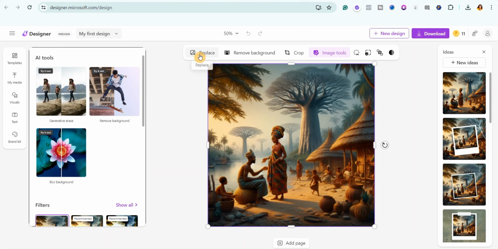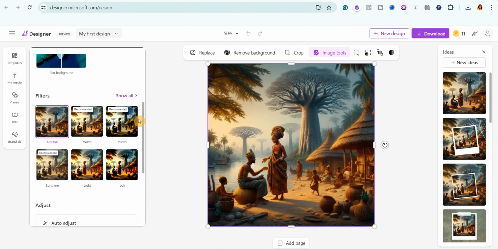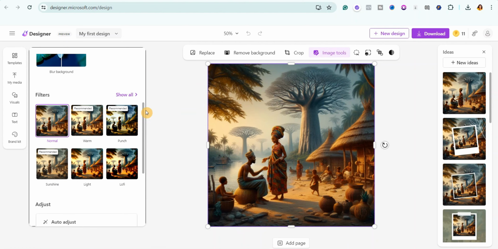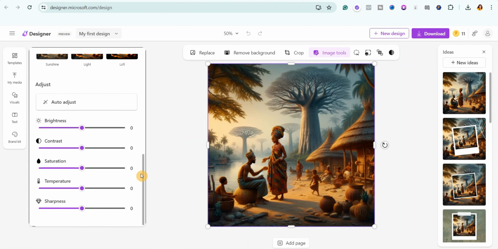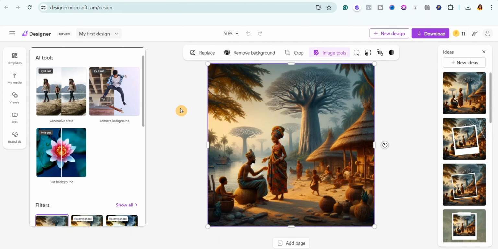You see you can replace the image, remove the background, crop it. And then if you scroll down, you can see these are the filters. So you can actually change the filters of this image. And then if you scroll down again, you will see the adjustment. Look at all the adjustments you can play around with. I just wanted to show you how amazing this particular AI tool is. So after editing your image and you want to download it, just simply come over here and click on download and you'll be able to download it.